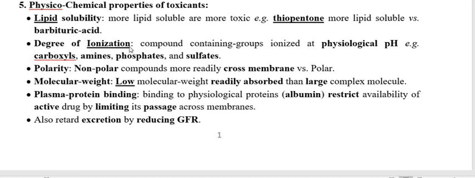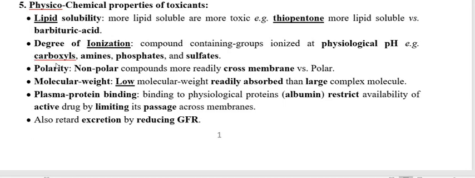and easily excreted out from the body. So if the toxicant is less absorbed, meaning less bioavailability, and its route of excretion is also faster, then the toxicant should be excreted fast from the body, therefore less toxicity. So those toxicants which are going to be ionized very easily at physiological pH,